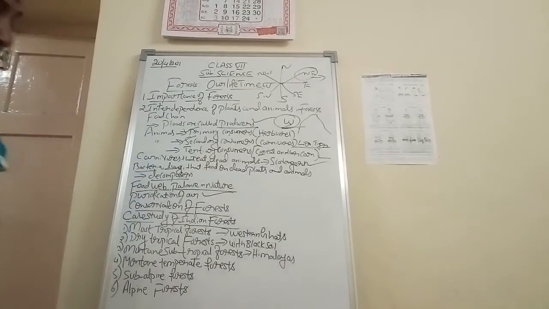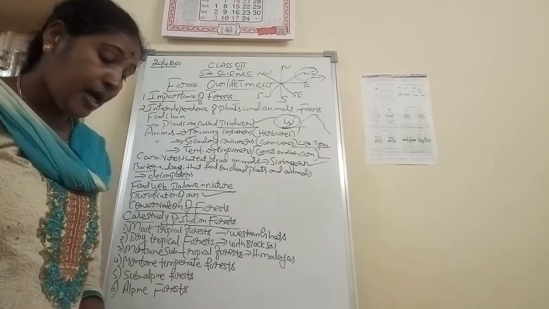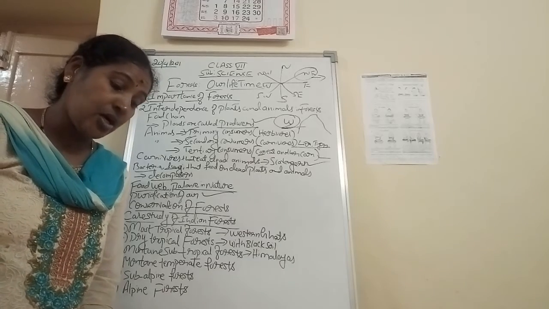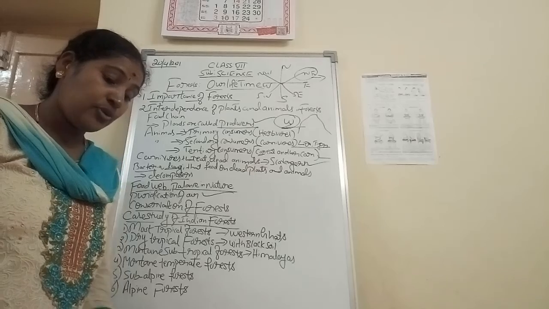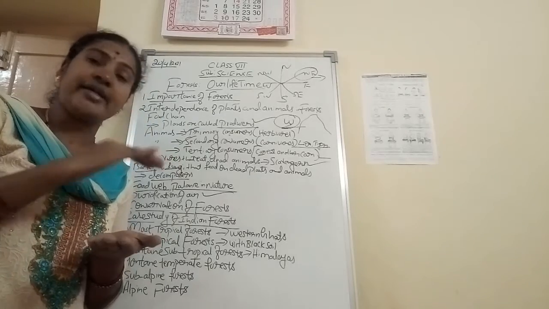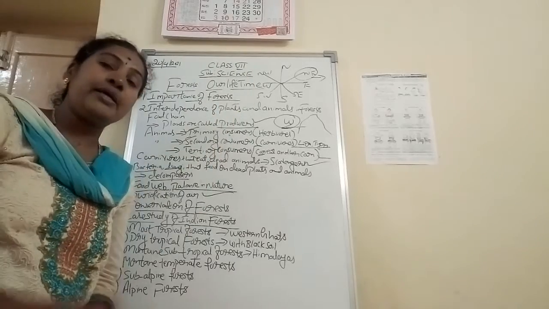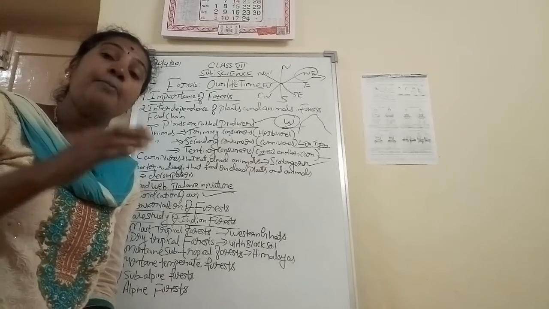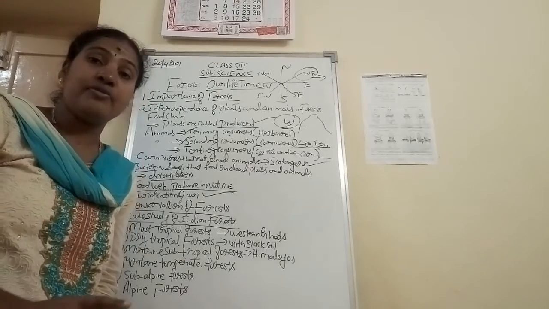The last one, alpine forest. Alpine forests are found all along the Himalayas on the higher hills near the Myanmar border. Alpine region always receives heavy snowfall. Therefore, the plants found in this region are of shorter height. There is no more rainfall, only snowfall will be there.